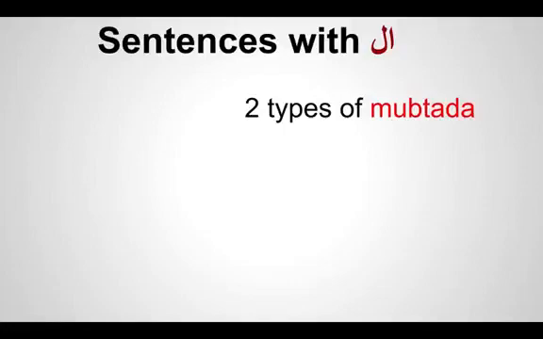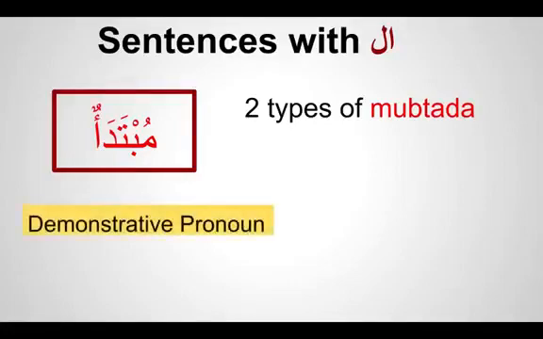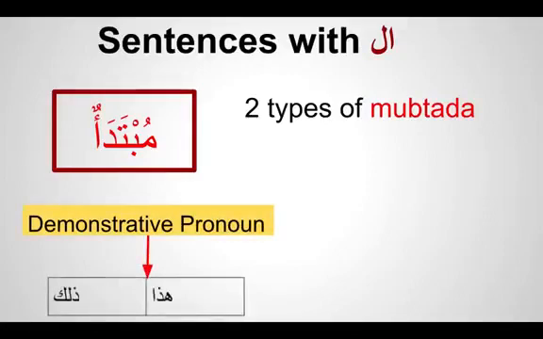There are about 8 types of Mubtada. So far we have done about 2 types. So what have we done? Mubtada comes at the beginning of the sentence, most of the time. We've learned demonstrative pronouns, which are hadha and dhalika so far, and we know that proper nouns, the name of a person, place, animal, thing, or adjective, when they come in front of the sentence, are the Mubtada.